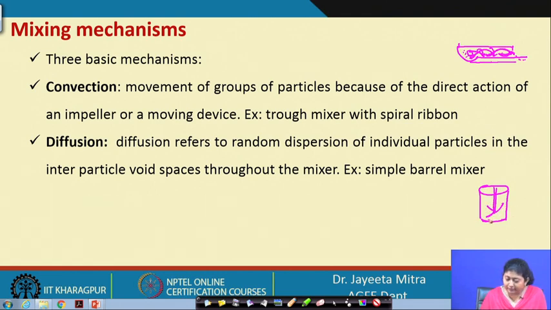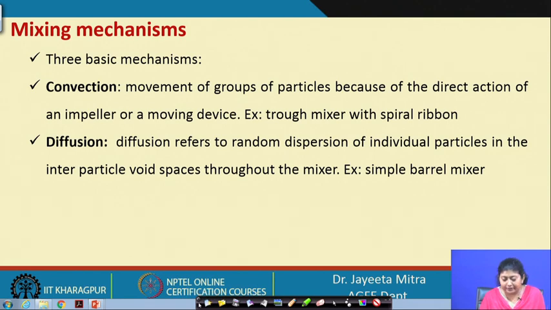When it rotates, if you see the front view, it takes the particles with it, and because of the angle of repose of the particles, at one point they fall down again, and it keeps mixing as the rotation continues.